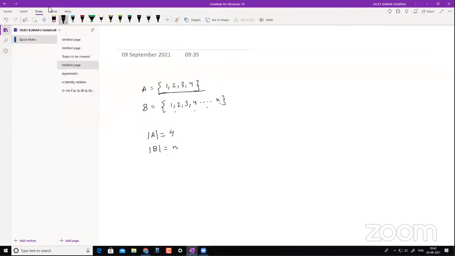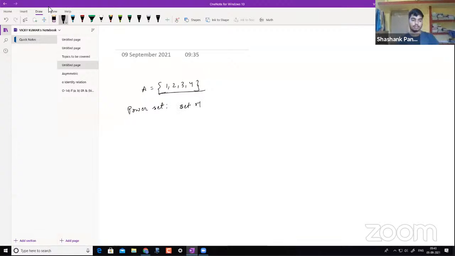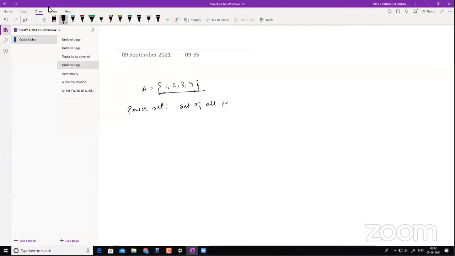Now, what do we mean by power set? Let's understand what power set is. Basically, it is a set of all possible subsets of it. So I'll just write down that statement here. What do we mean by power set? It is a set of all possible subsets of A.